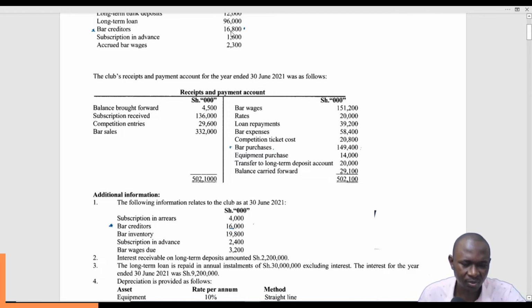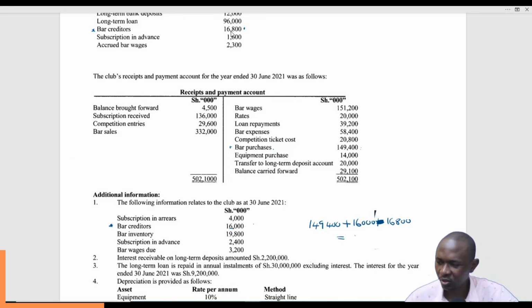So to work out the purchases for this particular year, we take the 149,400, which are the purchases for that year, plus 16,000, what we closed the year with, minus 16,800, because it doesn't belong to that year. This should give us the purchases of this year: 149,400 plus 16,000 minus 16,800, which gives us 148,200.